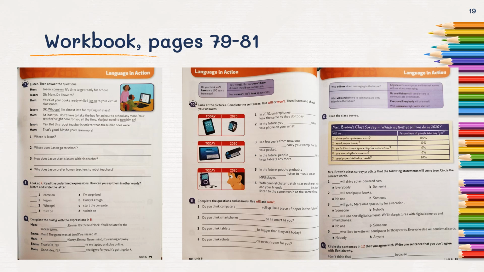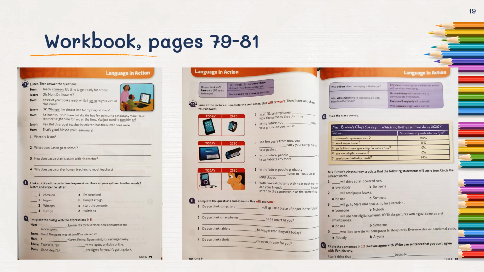These are the last activities that we're going to do today. Workbook pages 79, 80, and 81. On page 79, in exercise 7, you have to read the dialogue and answer the questions below. In exercise 8, you have to read expressions and match them with another that has the same meaning. In exercise 9, you have to complete the dialogue with the words from exercise 8.